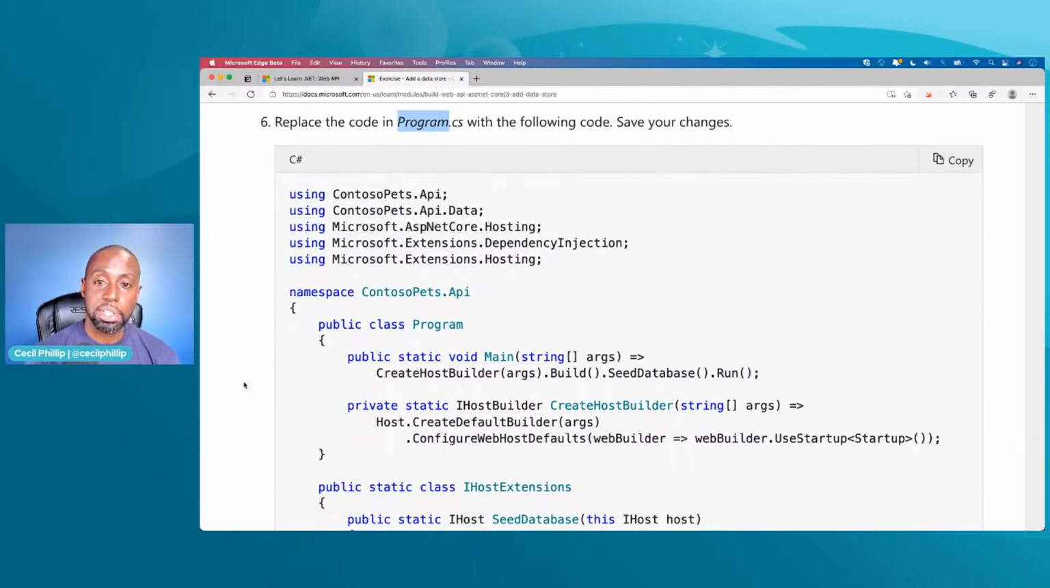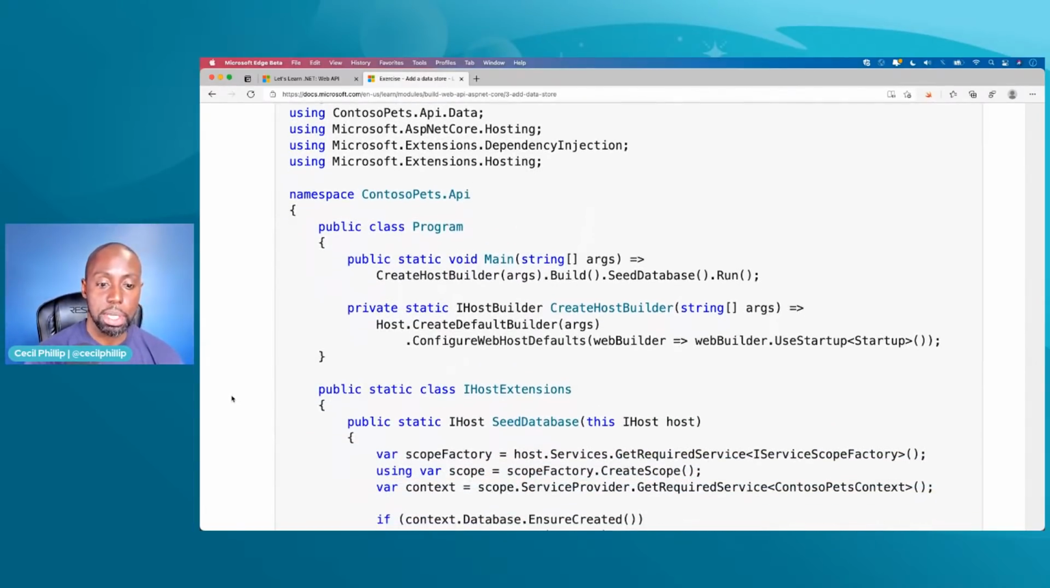Now, if you remember inside of VS Code, we had startup.cs and program.cs. The job of program.cs is pretty much the entry point, right? That's where our application is going to start. So whenever we do a dotnet run, it's going to be like, oh, okay, well, here's our application. This is the web server. I'm going to start it up for you, and you can start making requests to it.